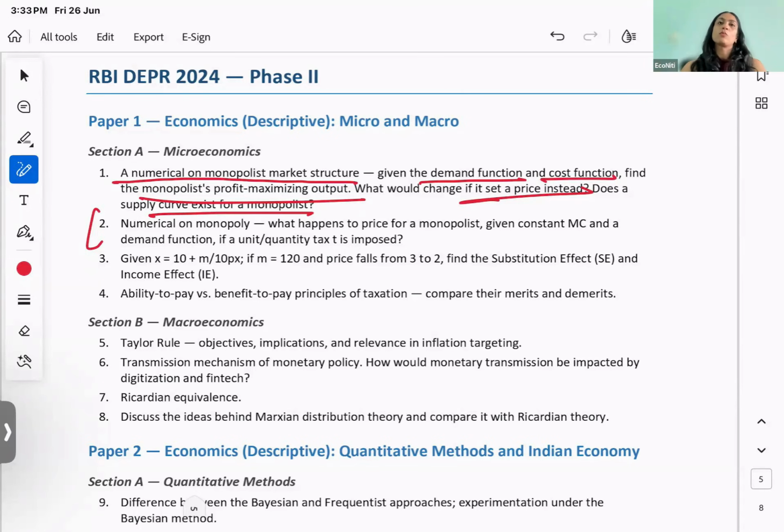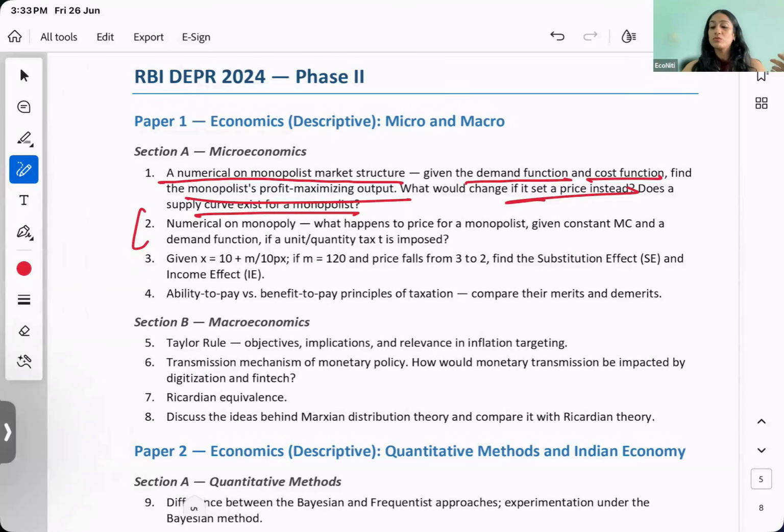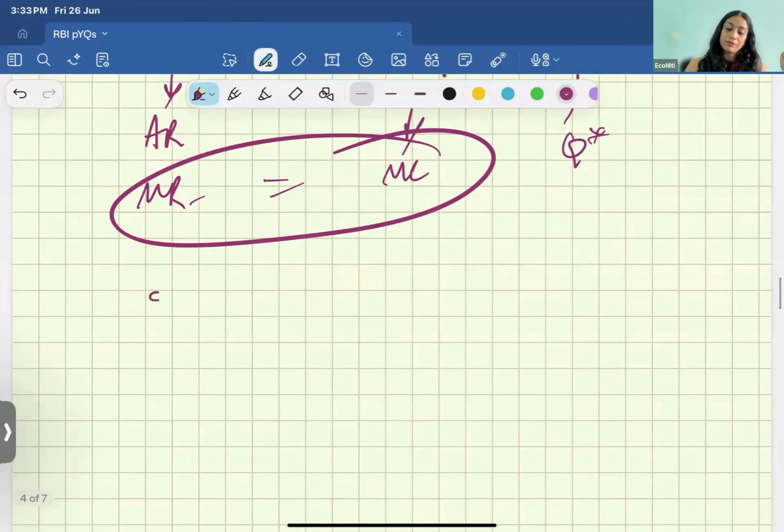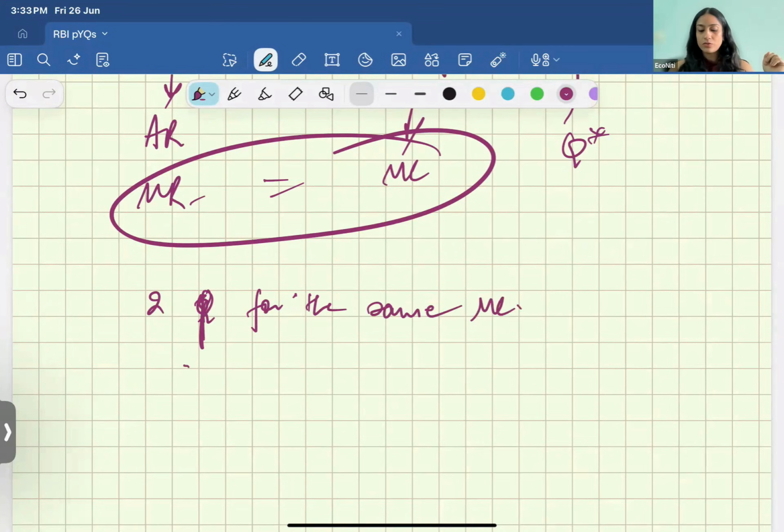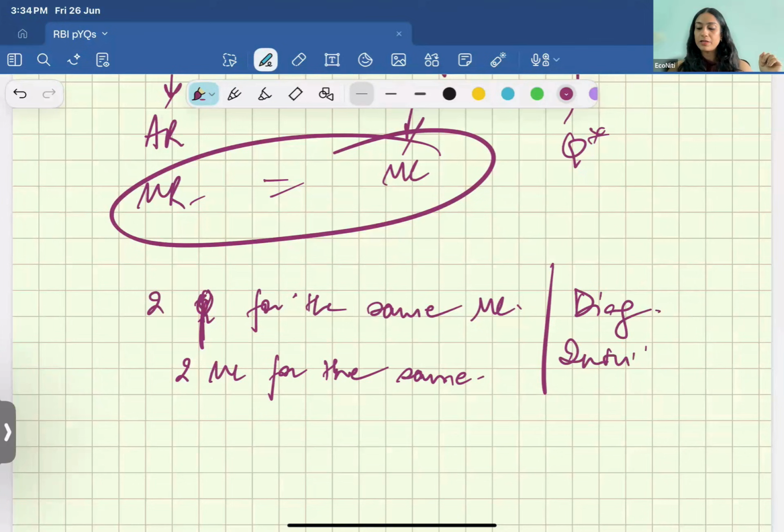Does a supply curve exist for a monopolist? No, it does not. So what will you do here? You will show those two cases, that you can have two Qs, two prices for the same MC and two MCs for the same P. So these two cases, you will draw the diagram, and you will also explain why this is so. The basic reason is that the monopolist is not given a demand curve. Whatever combination of P and Q it gets is based on the demand curve.